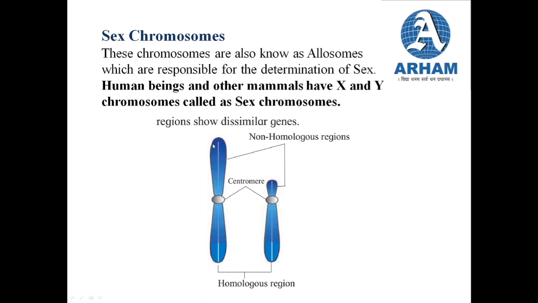So the X chromosome is straight, rod-like and long. The X chromosome is metacentric in shape. So this is the long rod-like chromosome, that is the X chromosome. The Y chromosome is short and it is acrocentric in nature. Now the X chromosome has a large amount of euchromatin. Now what is euchromatin? Euchromatin is the region which represents major genes, and it has a very small amount of heterochromatin.